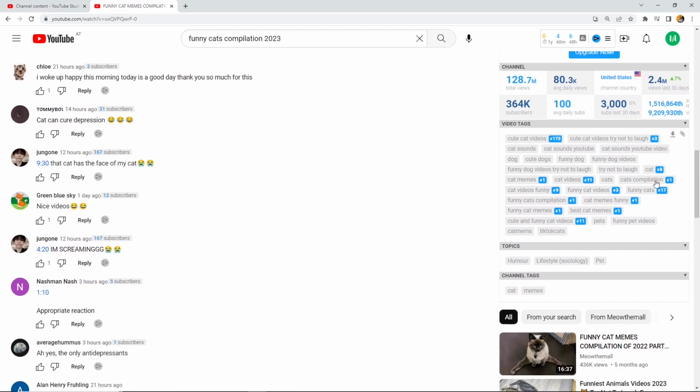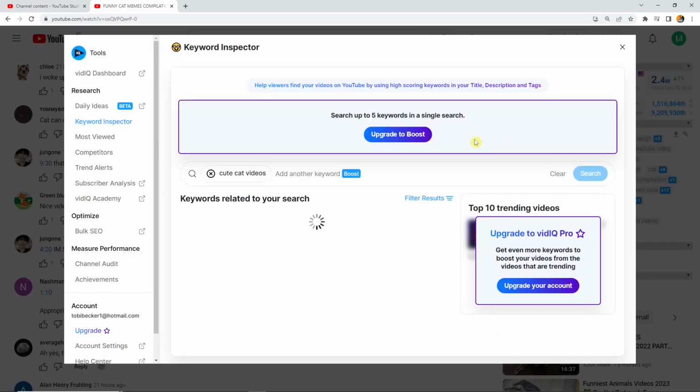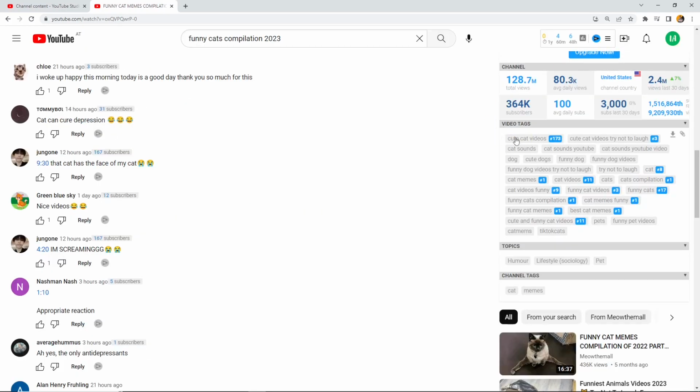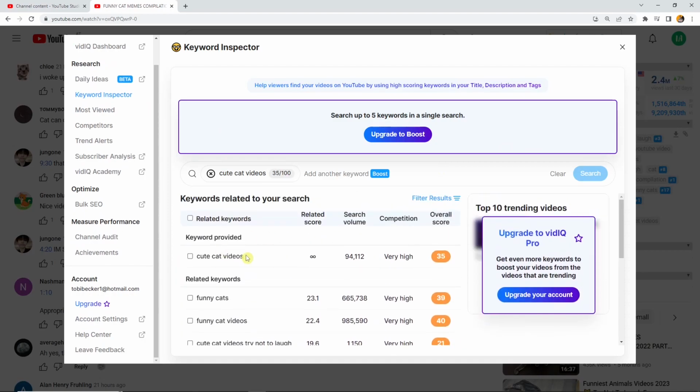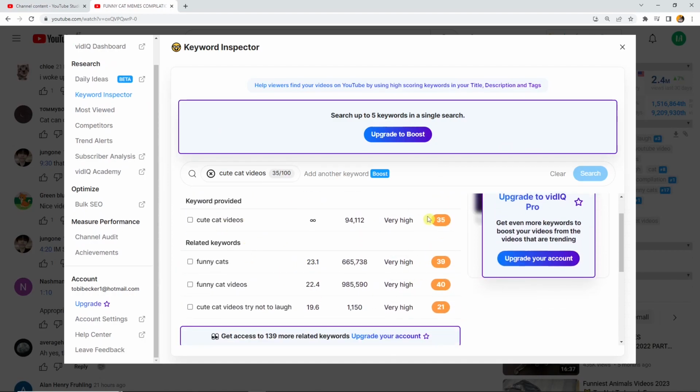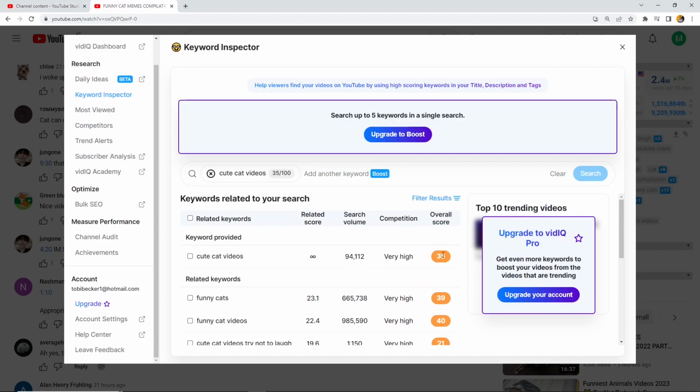Important is now video tags, because here we can see cute cat video is a tag that was used, and with this tag the video is ranking on position 173, which is not too bad. By clicking here, you see also VidIQ some related keywords and also this competition score, this overall score, and maybe you want to use them as well.